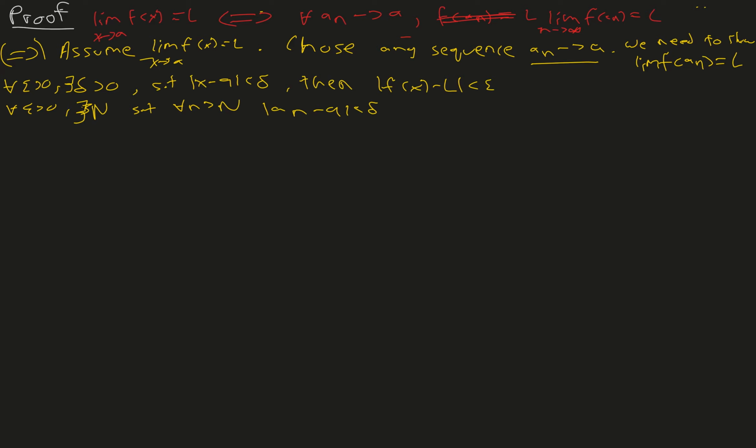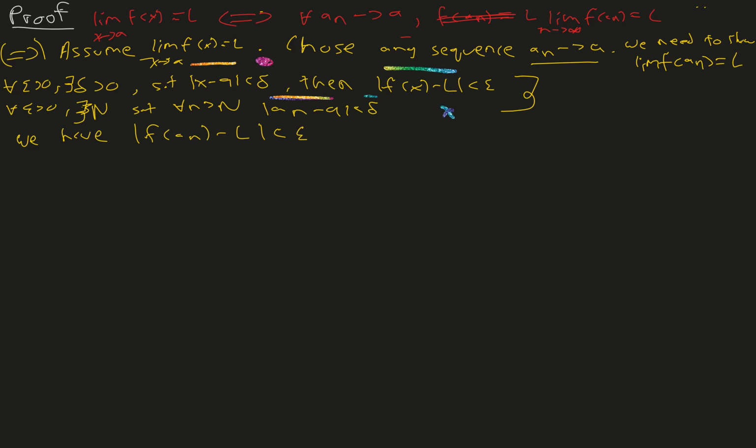Alright. So we need to show the limit of f of a_n is equal to L. Well, if we combine these two statements, we have |f(a_n) - L| being less than epsilon. Let me explain what happened there. As delta becomes smaller and smaller right here, x is approaching a. So as x approaches a, f of x approaches L. And right here we have that as delta becomes smaller and smaller, a_n approaches a. Instead of x approaching a, we have a_n approaching a.